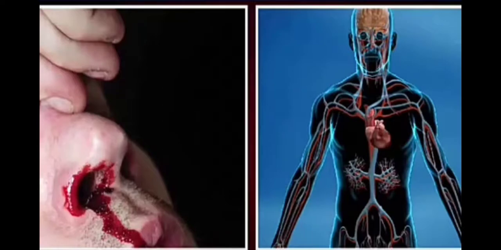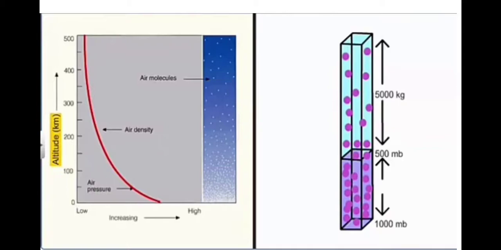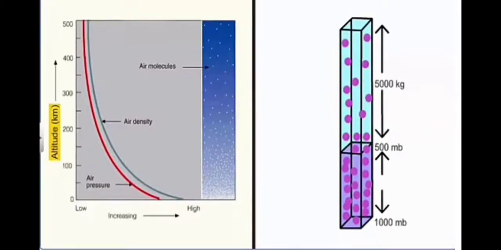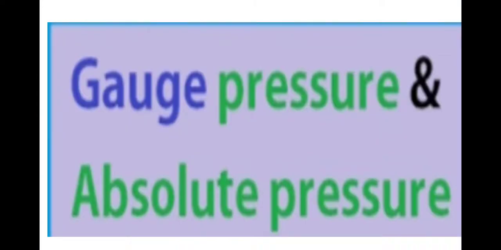Thus, atmospheric pressure decreases with altitude due to the decrease in the height of the air column, which causes a linear decrease in pressure, and the decrease in the density of air, which leads to a decrease in atmospheric pressure. Next, we'll see gauge pressure and absolute pressure.